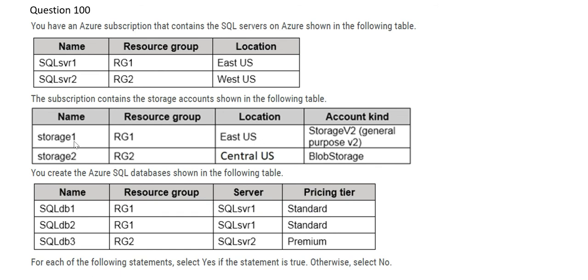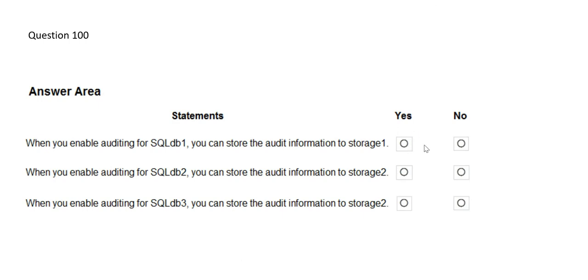Storage 1 is also a part of RG1, so this is good because it's the same resource group, so you can store it. And this storage is in East US. And if you see SQL Server 1, it is also in East US. Perfect. So the first question is yes.